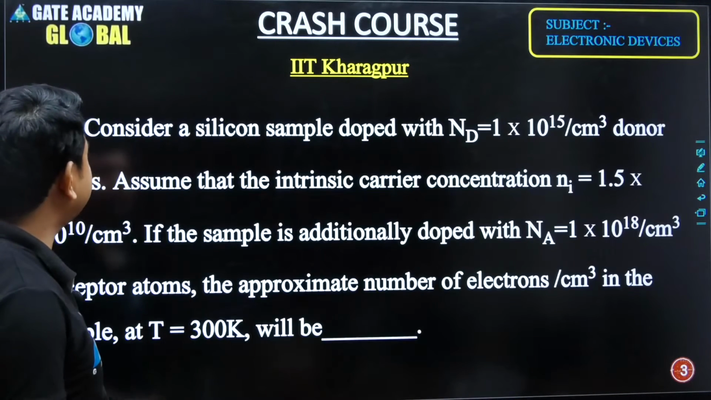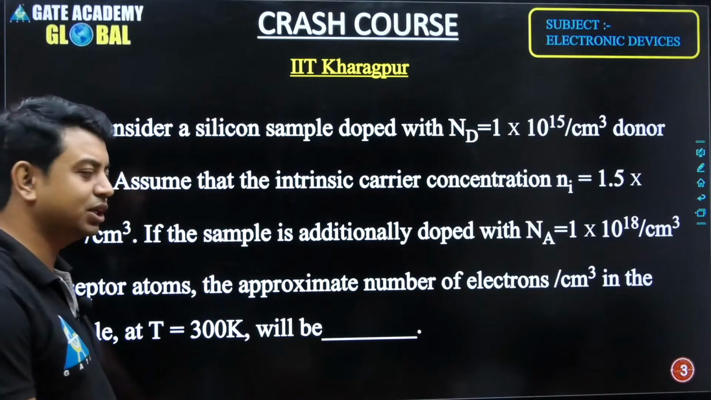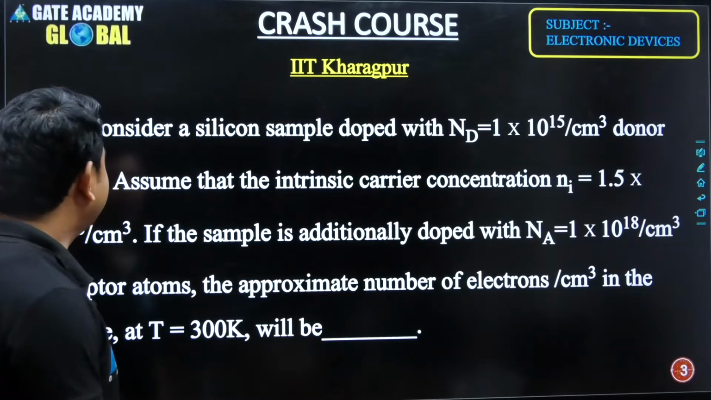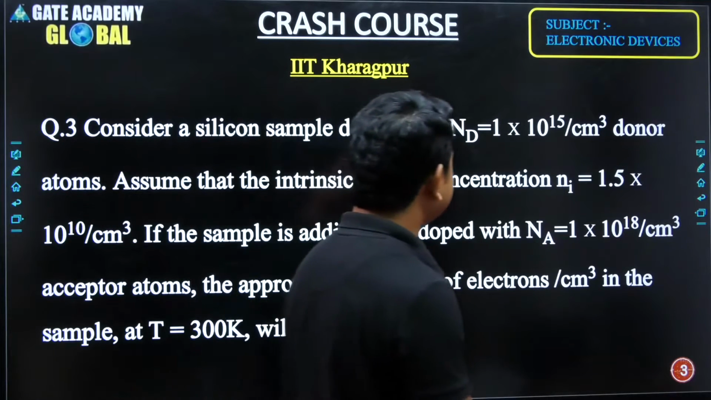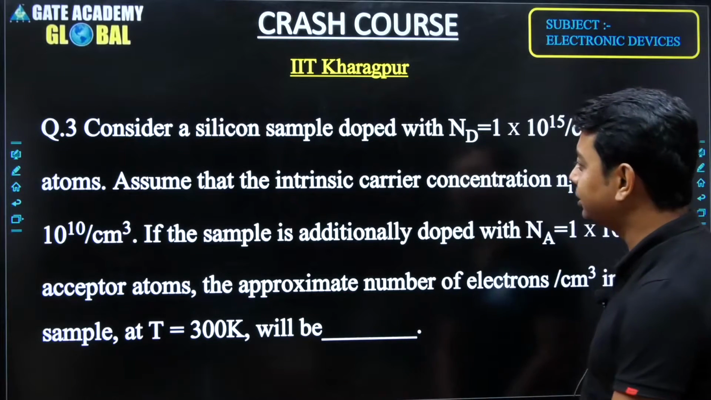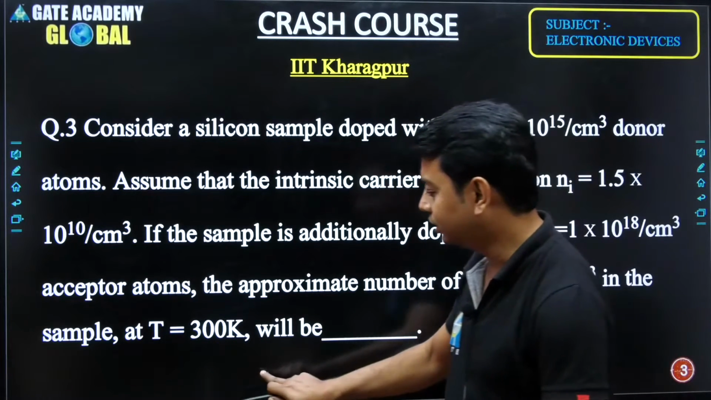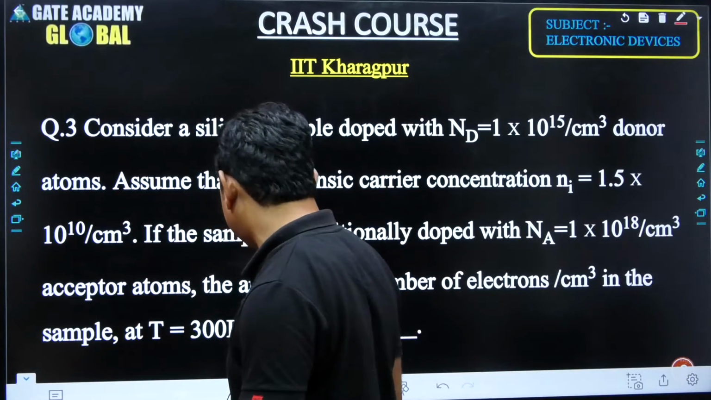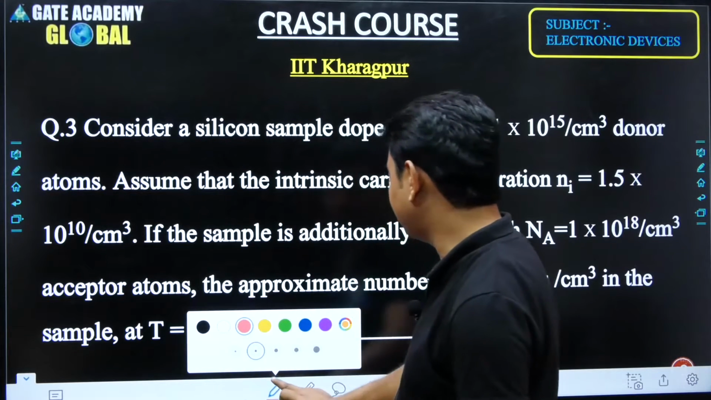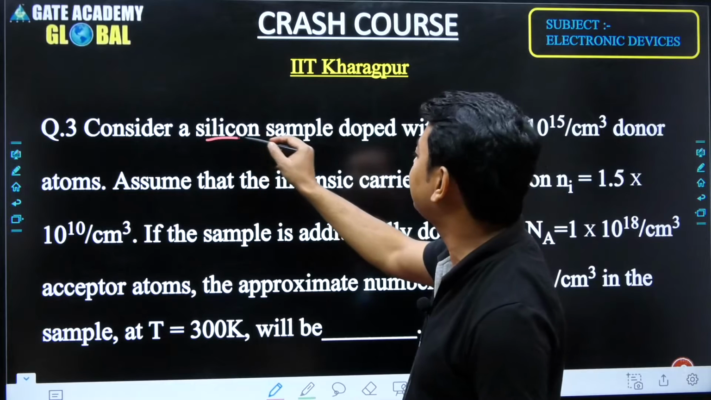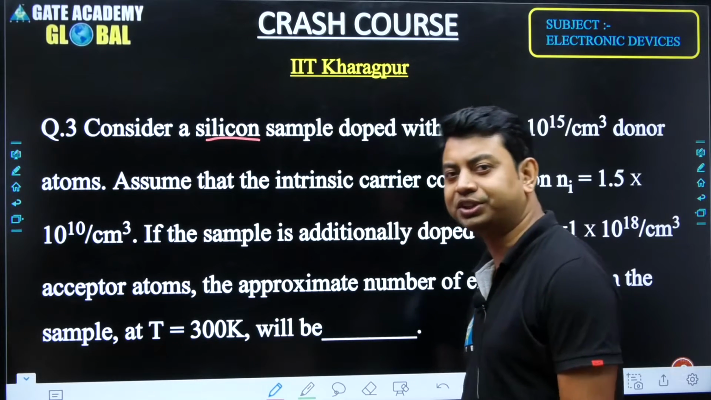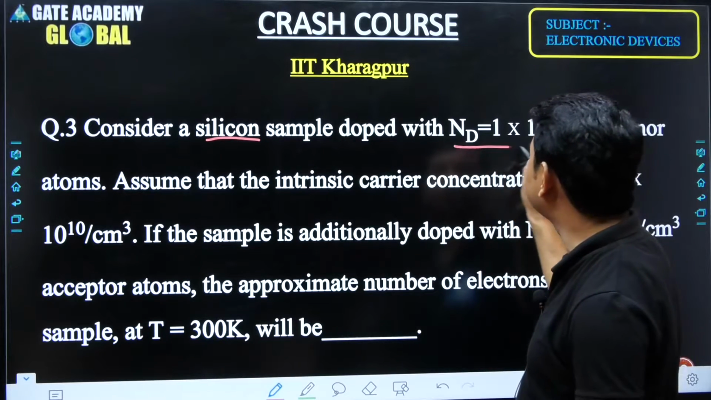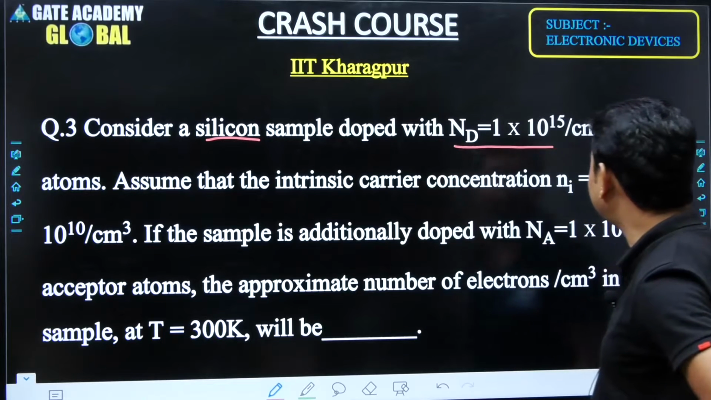The next question is the third question, and in this question we have similar parameters, but the answers that we have to think about are somewhat different. Consider a silicon sample doped with Nd, that is 1 into 10 to the power 15. That means the intrinsic semiconductor is silicon. One by one we are marking the important points here, and we have seen that the intrinsic material is silicon. That means we know what will be the intrinsic concentration and the density of atoms inside it. It is doped with donor atoms, 1 into 10 to the power 15 per centimeter cube.